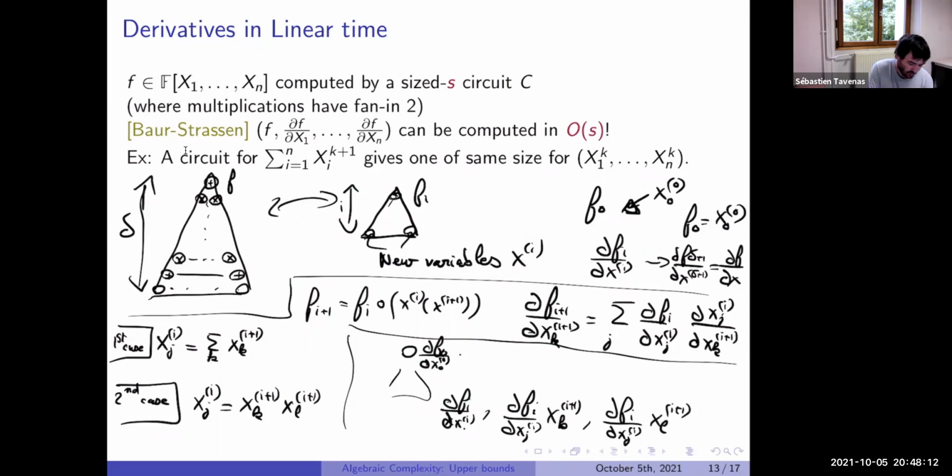I want to add one gate for any element like that, and when x_{i,j} is the multiplication of two elements, I add these two gates.